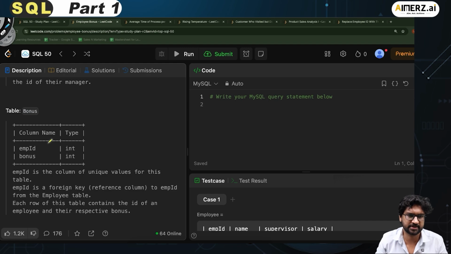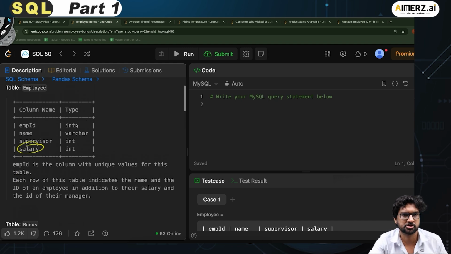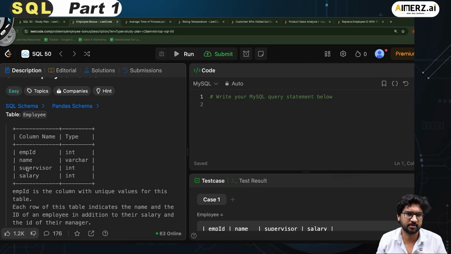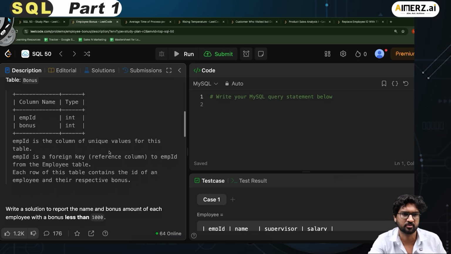If you see here also there is an employee ID. And if I scroll up to the previous table, which is the employee table, here also I have an employee ID. So this is the common connection between these two tables. If I have to do a join or some relationship, this is how I can do it.